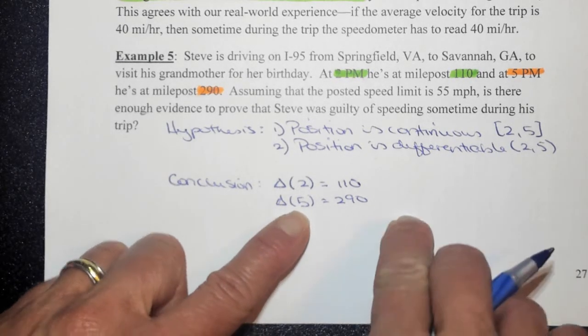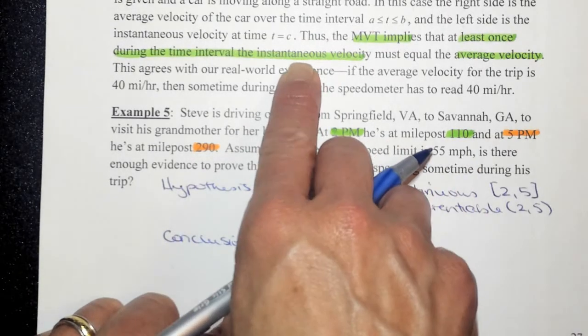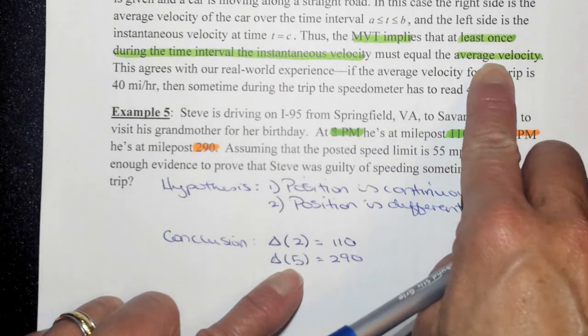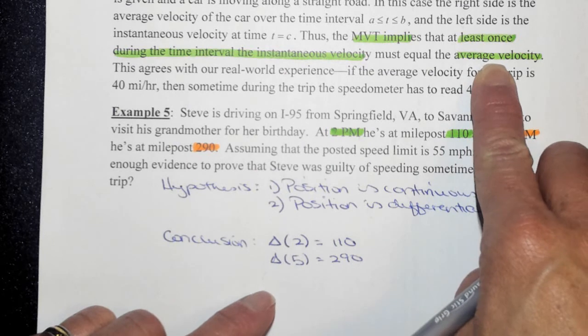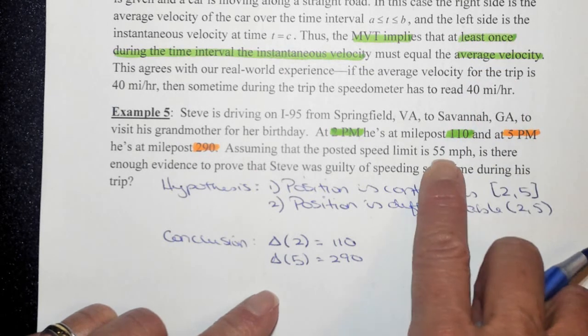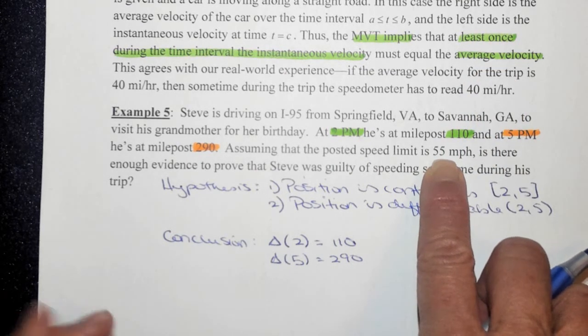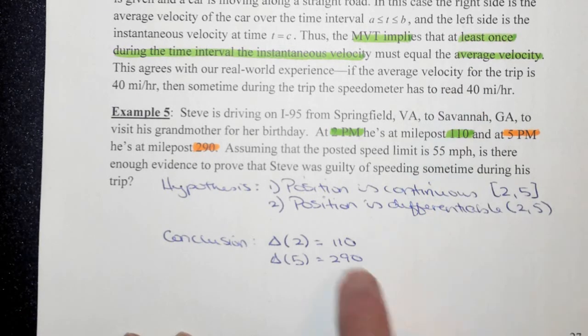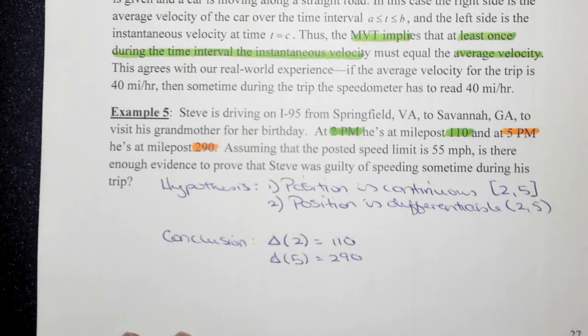So f prime, which we cannot find, is the instantaneous velocity. But if we can figure out his average velocity, meaning if it is greater than 55, at some point, because we're taking the average of his speed over 3 hours, he was in excess of 55 miles per hour.